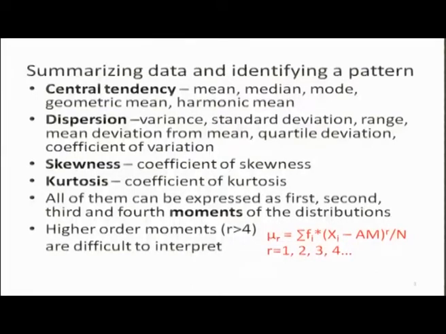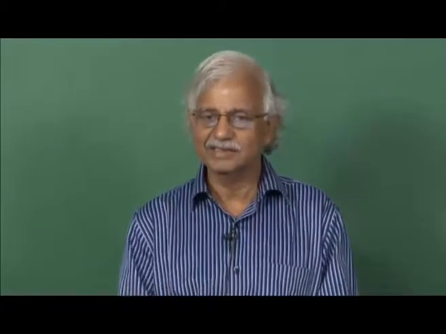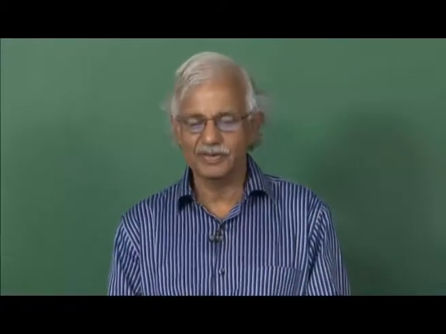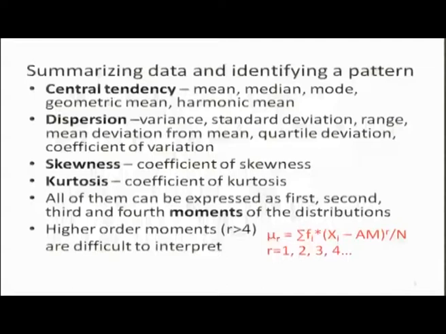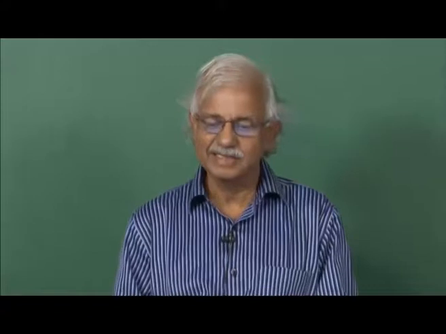Central tendency means some kind of average or a value around which all other values of the variable are concentrated. So, it is true that out of 70,000 women in the sample, some will have 0 children, some 1, some 2, some 3, some may have 12 or 13.